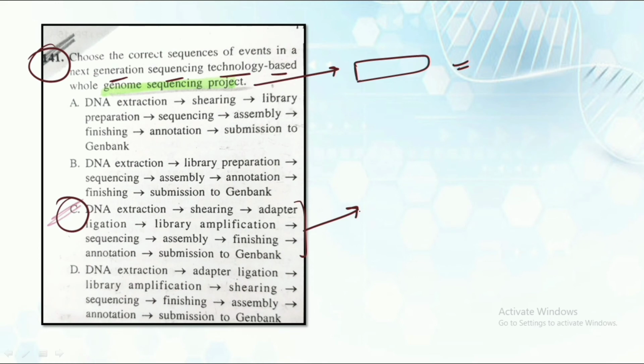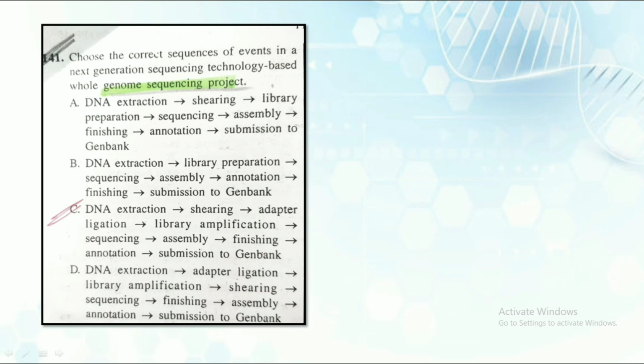The complete sequence of events in the whole genome sequencing project is: first of all, we extract the DNA. The second step is shearing. The third step is adapter ligation. The fourth step is library amplification. The fifth step is sequencing. Then we assemble and finish the complete assembly. Then the annotation is done, and finally it is submitted to the GenBank.